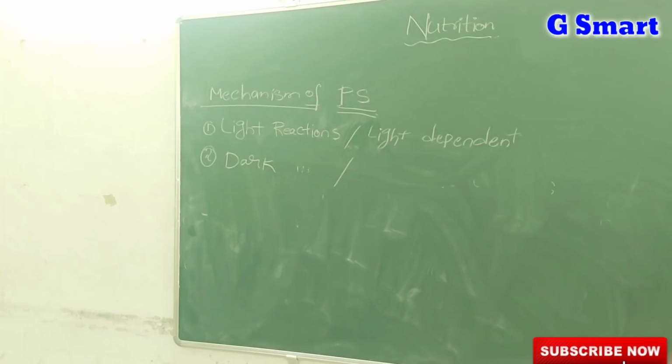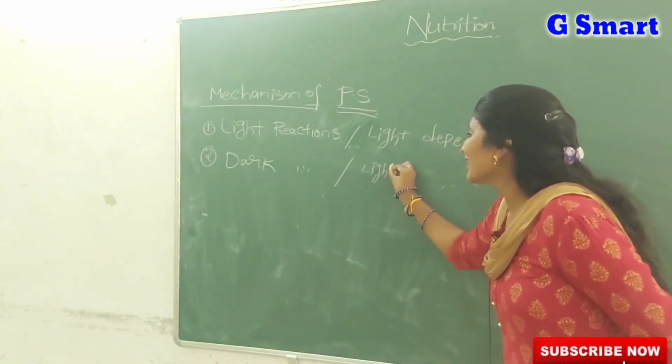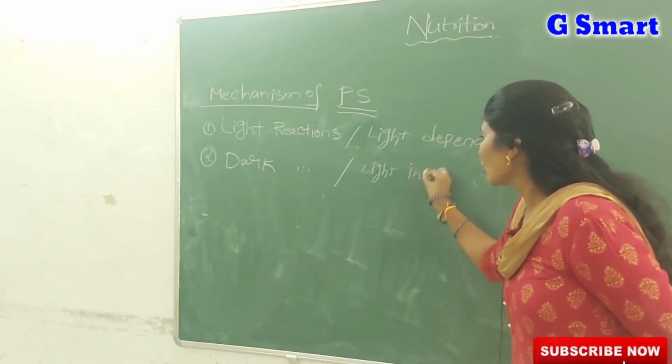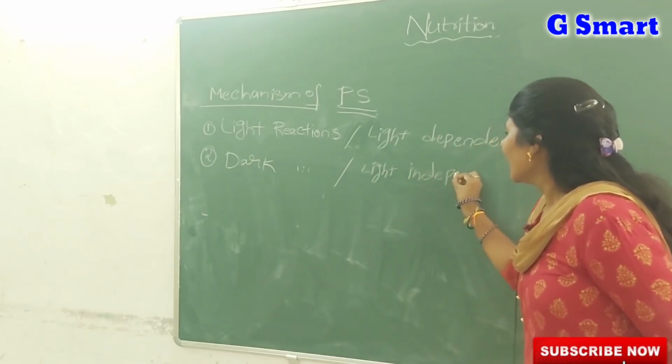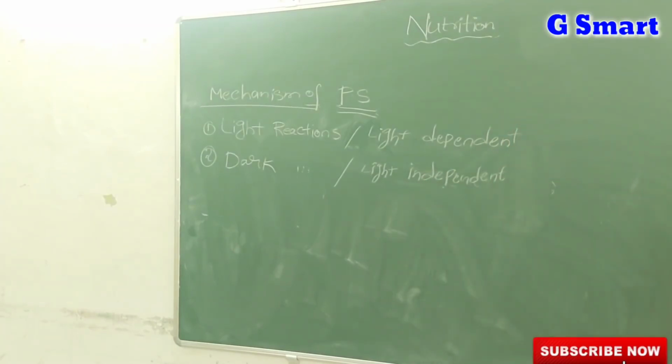Actually these reactions do not need the light energy. So we also call these reactions light independent reactions. Light independent means they don't need light energy. That's why light reactions are light dependent and dark reactions are light independent.